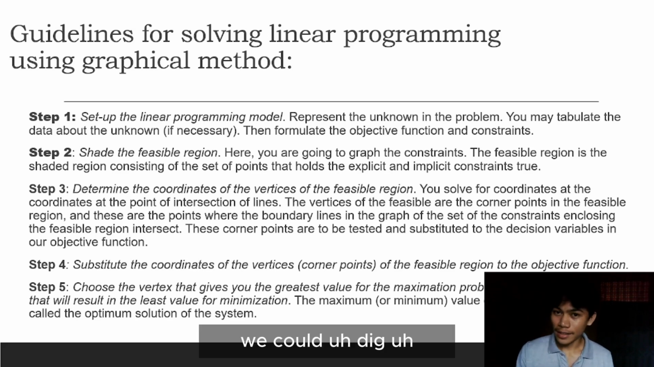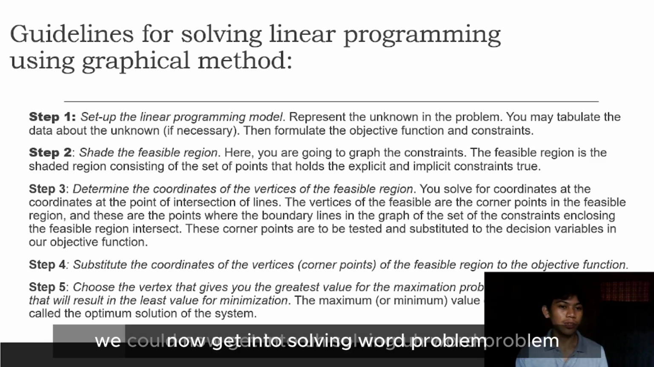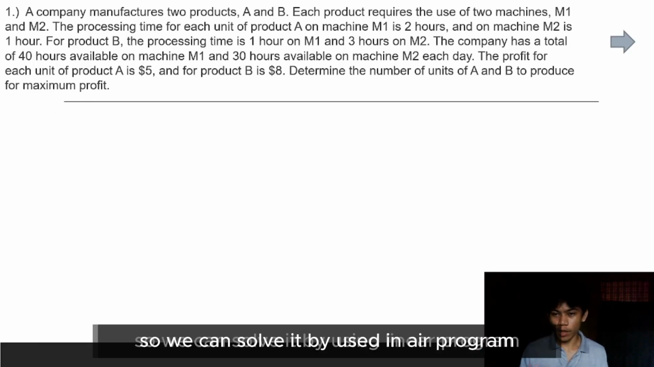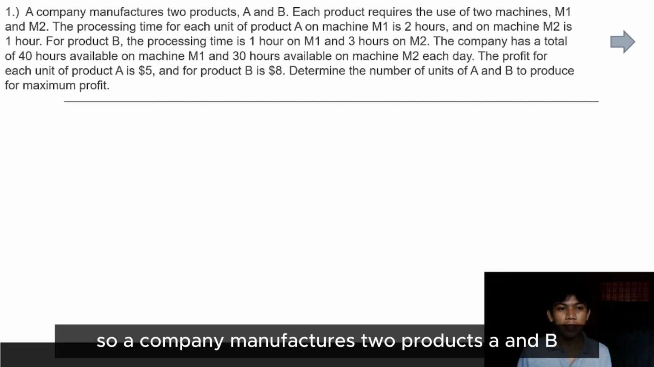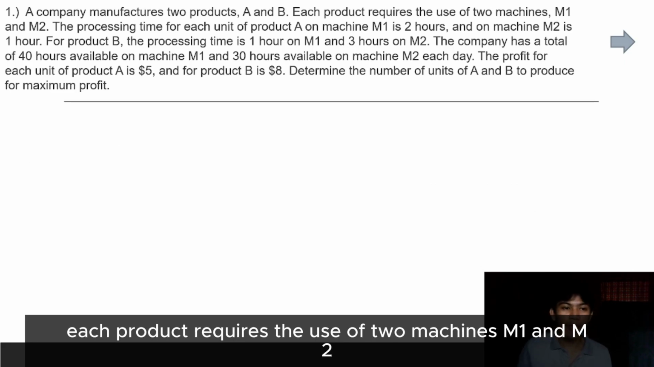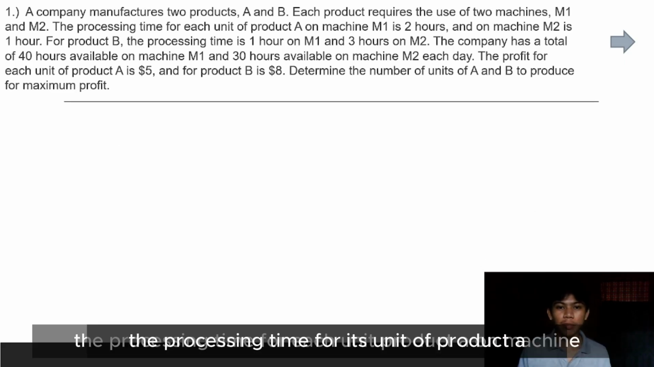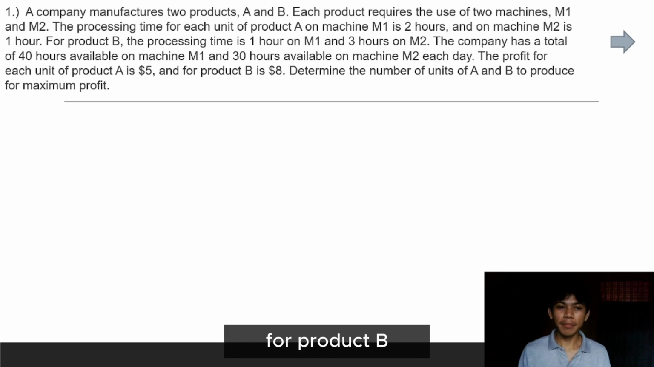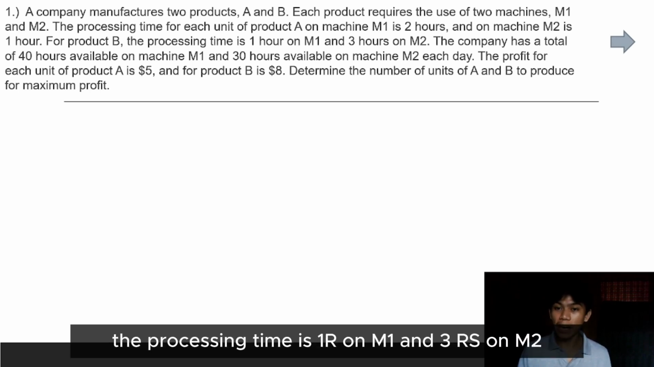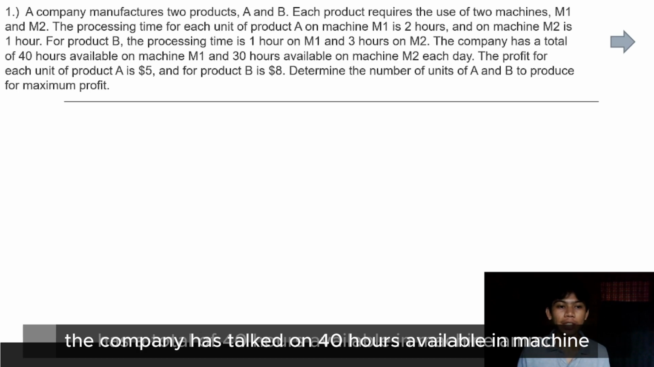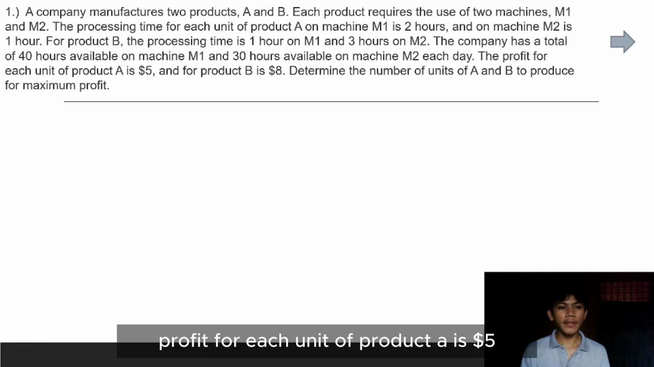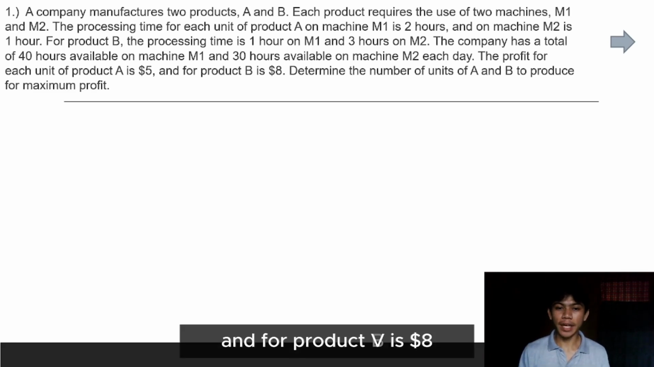We could now get into solving a word problem. I have a word problem right here, so we can solve it by using linear programming. A company manufactures two products, A and B. Each product requires the use of two machines, M1 and M2. The processing time for each unit of product A on machine M1 is 2 hours, and on machine M2 is 1 hour. For product B, the processing time is 1 hour on M1 and 3 hours on M2. The company has a total of 40 hours available on machine M1 and 30 hours available on machine M2 each day. Profit for each unit of product A is $5, and for product B is $8.